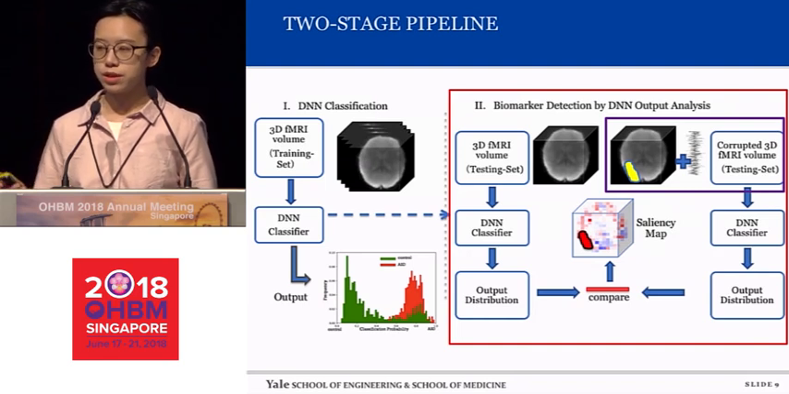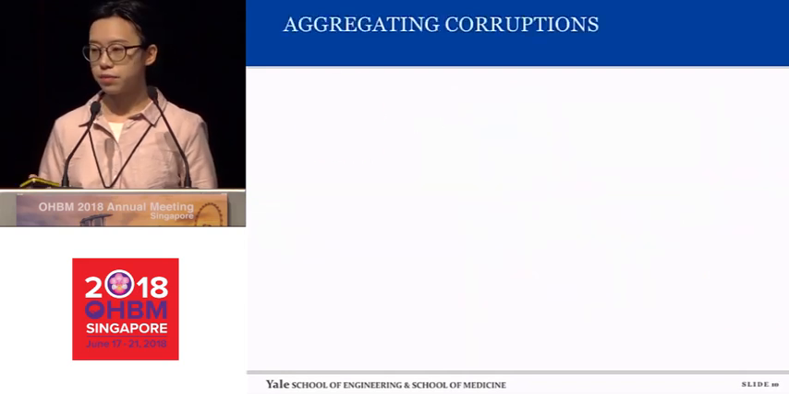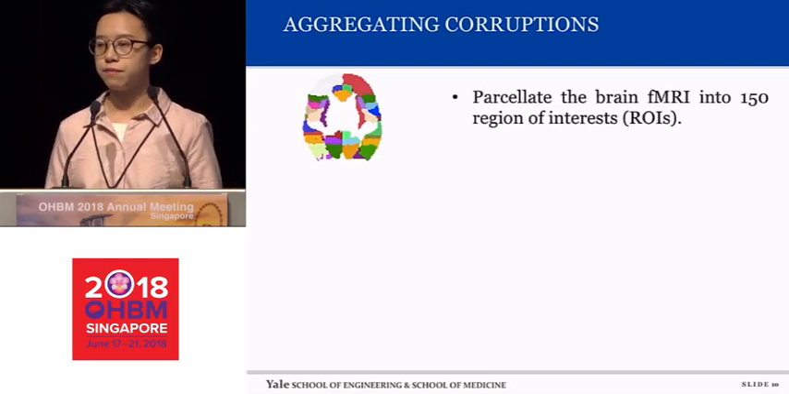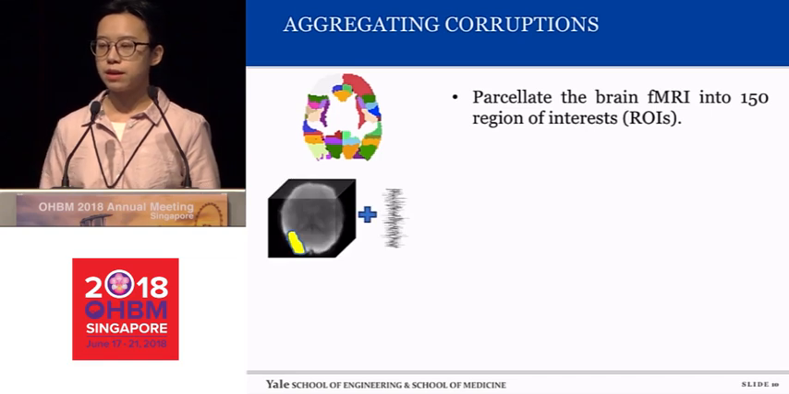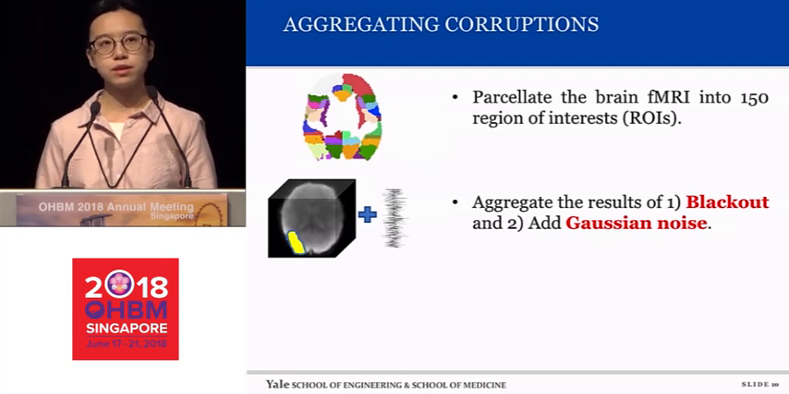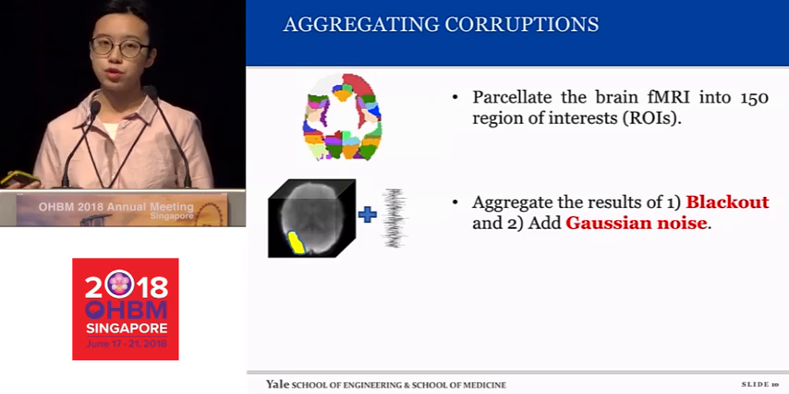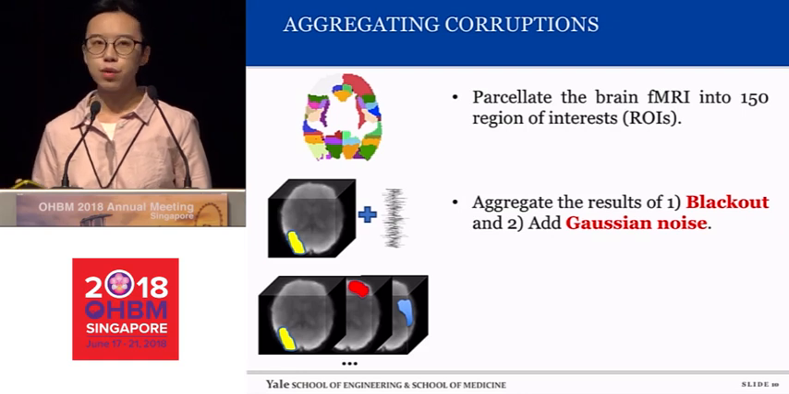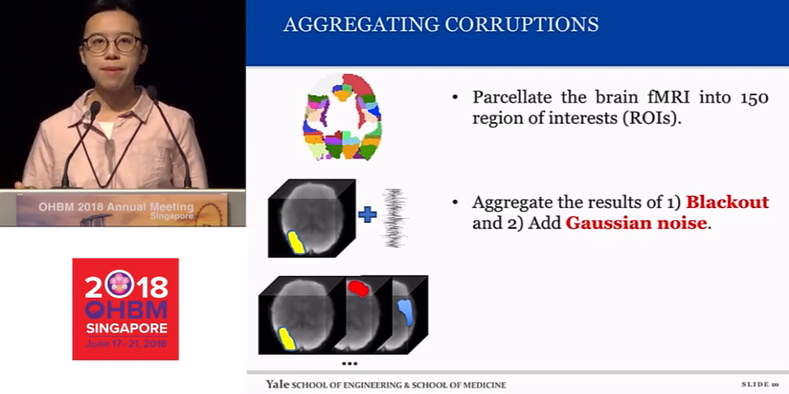Firstly, how we generate a cropped image as the input for the neural network. We parcellate the brain into 150 regions. And then for robustness, we aggregate blacking out with zeros and adding Gaussian noise to crop a region of interest, which we want to verify whether this is an important brain region for identifying ASD. And we will do this kind of corruption ROI by ROI, examining the whole brain's ROIs.